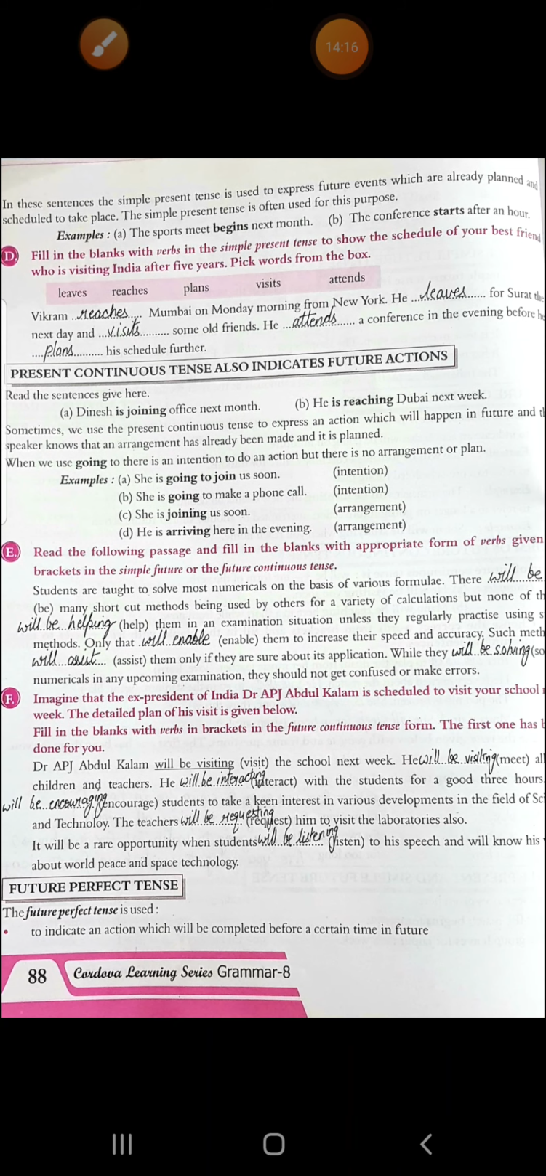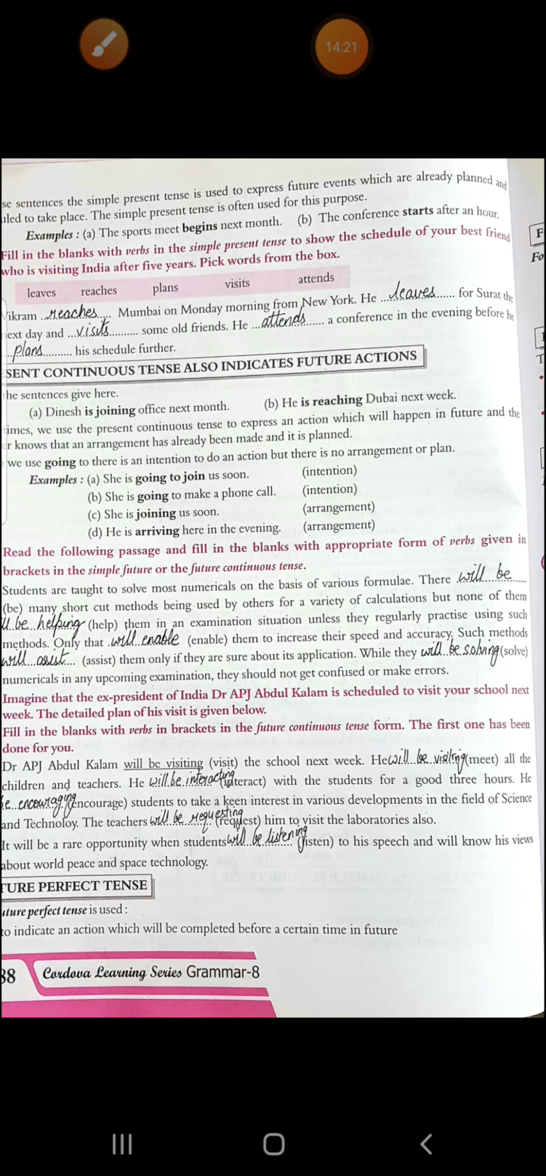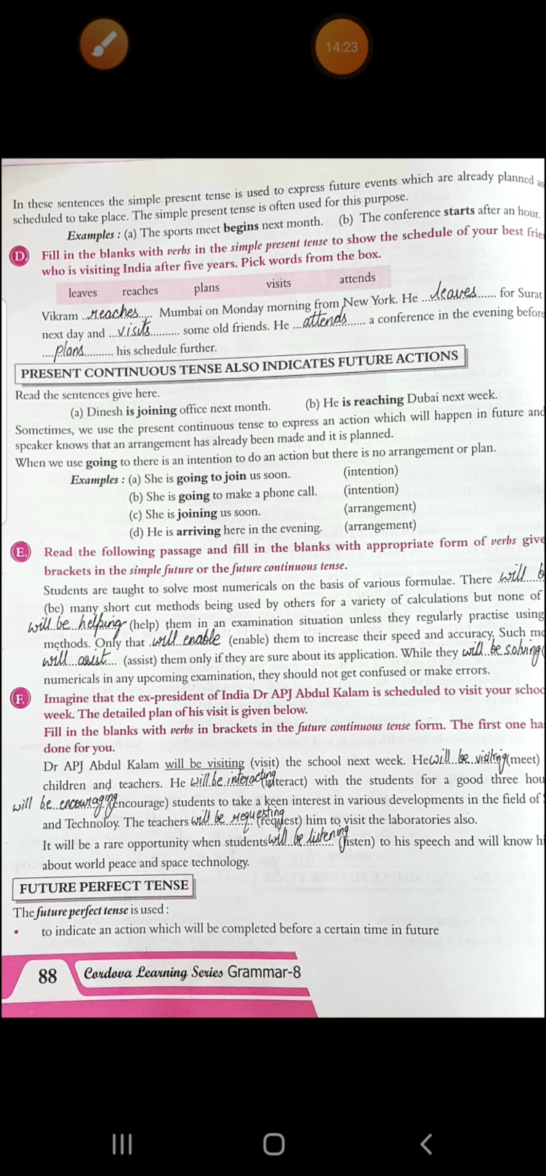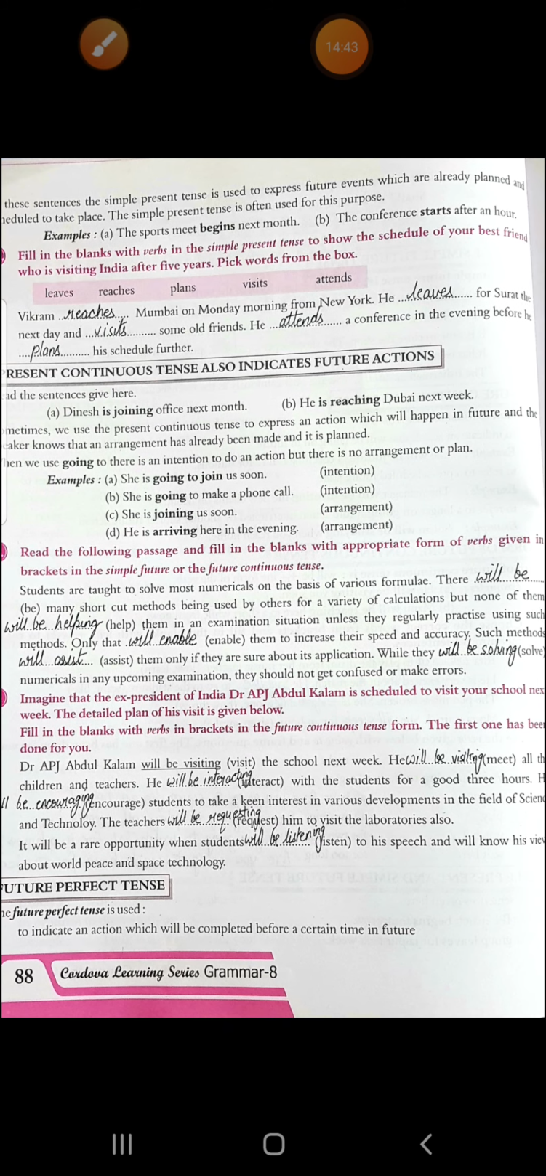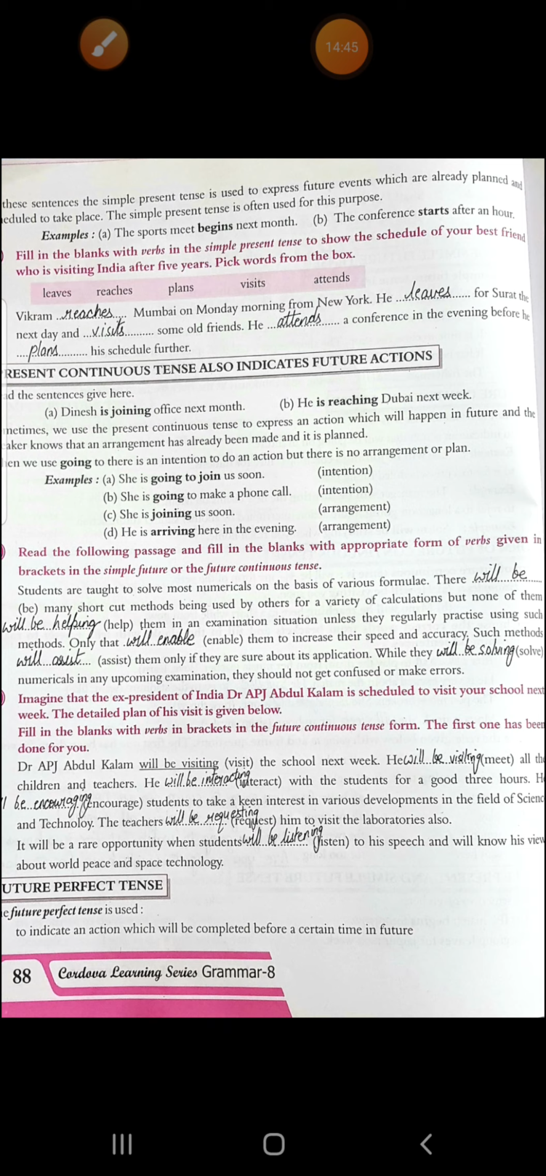Then see the last line. It will be a rare opportunity when students will be listening to his speech and will know his views about world peace and space technology. Alright, so this exercise therefore is very easy. You just have to use will plus be plus ing form of the verb. In this exercise C, you just have to see whether the action is in continuous form or it is just in simple future form. So if it is in simple future, then just use will plus normal verb, and if it is in continuous form, then will plus be plus verb ing form.